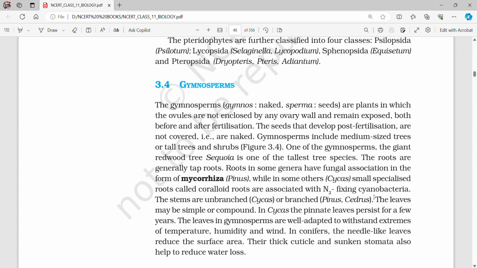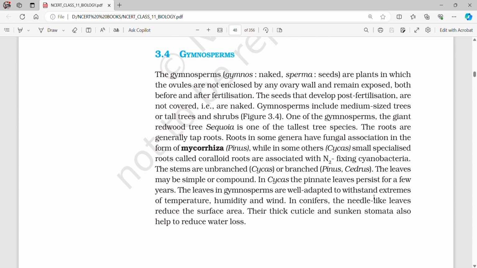The roots are generally taproots. Roots in some genera have fungal association in the form of mycorrhiza, while in some others, small specialized roots called coralloid roots are associated with nitrogen-fixing cyanobacteria. The stems are unbranched or branched. The leaves may be simple or compound. In Cycas, the pinnate leaves persist for a few years.